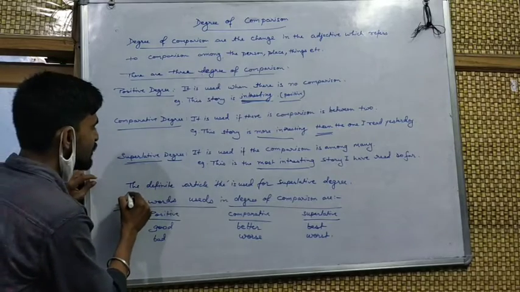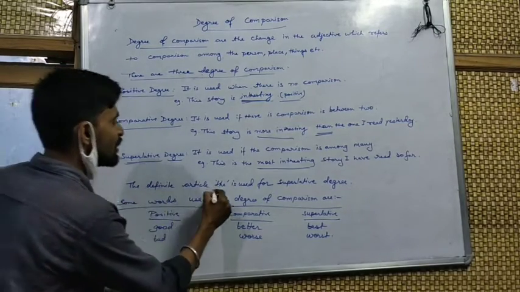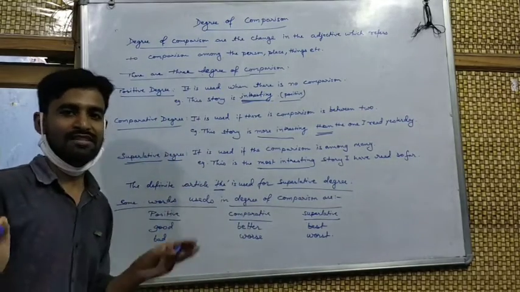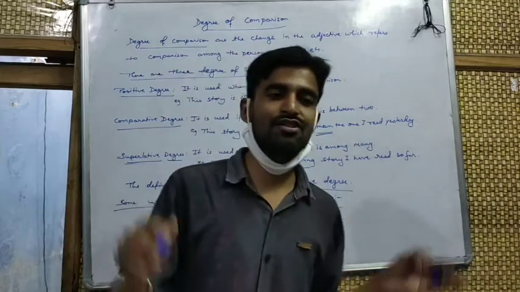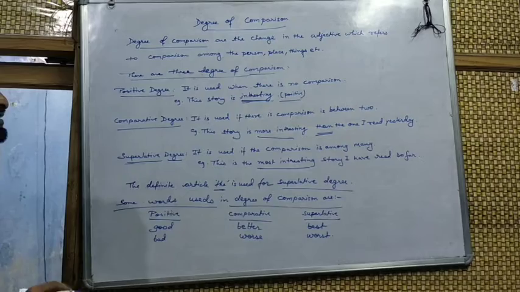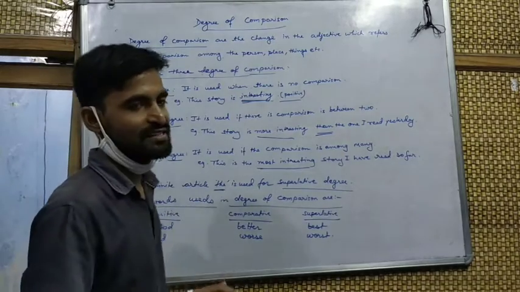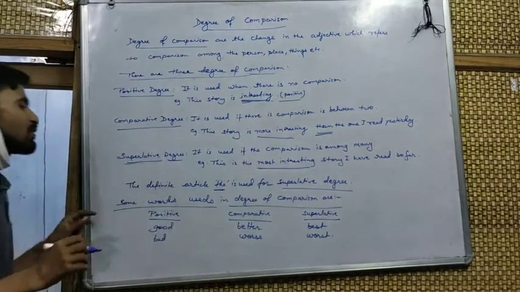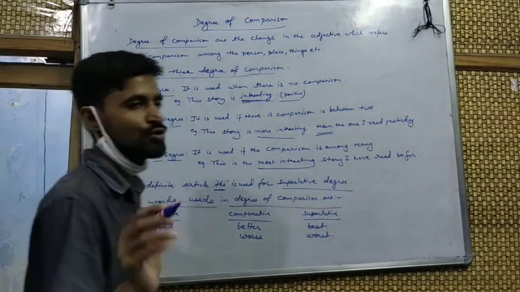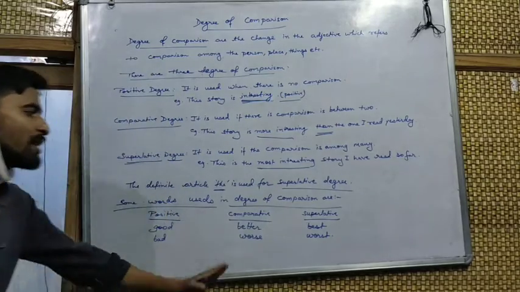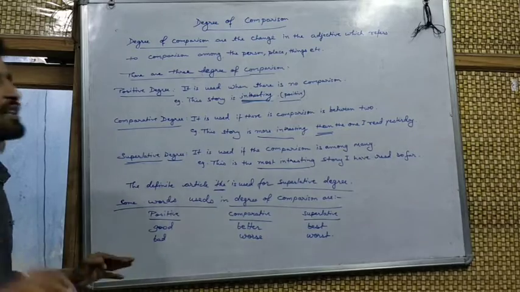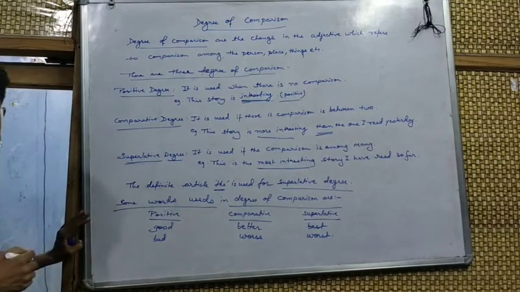Always remember the definite article the is used for the superlative degree. You should use the, just like the largest, the cleverest, the highest. Some words used in the degree of comparison are, I am clarifying, adjectives and their different forms which are used for positive, comparative and superlative degrees. More are given in your book. You can easily copy down those things.